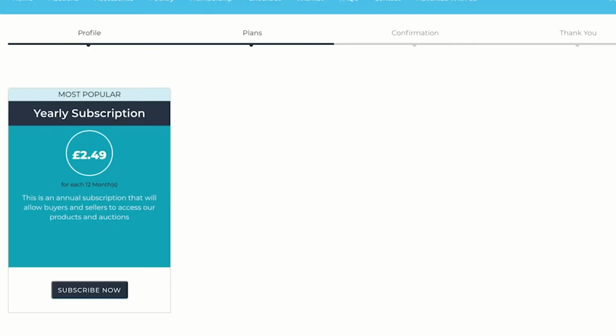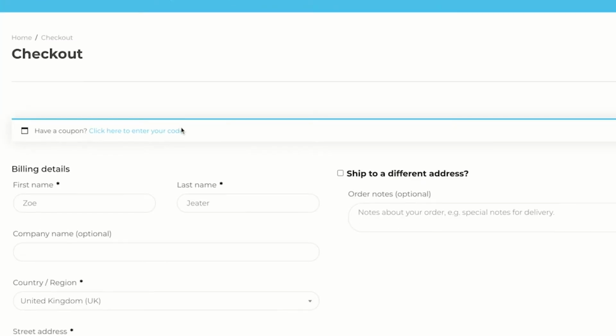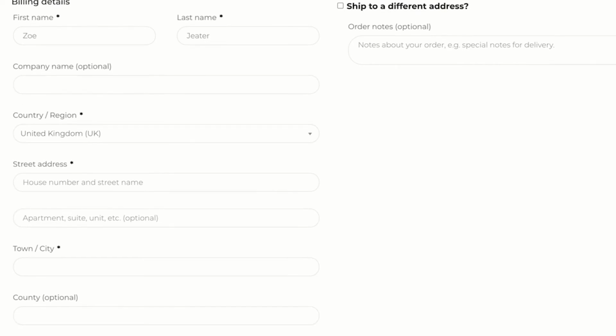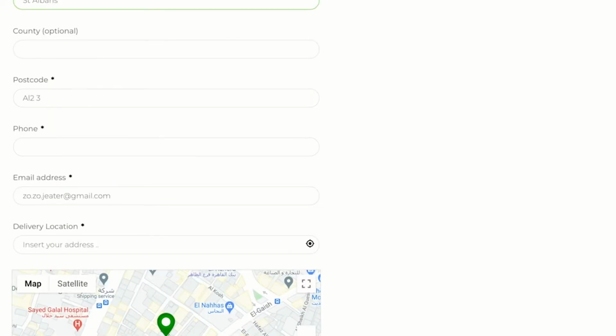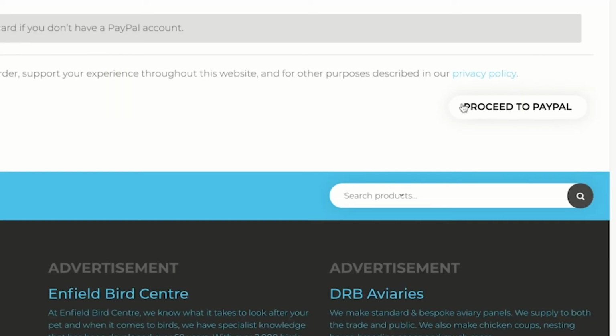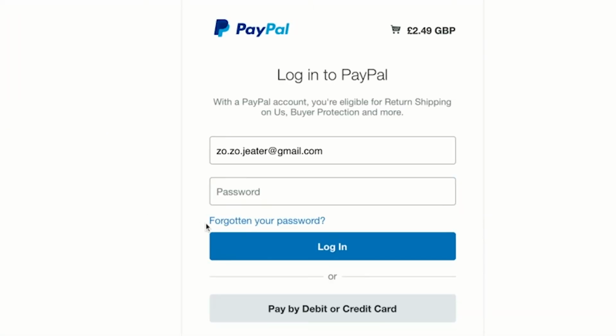Once your registration is complete, it will give you the option to sign up for a yearly subscription. So it's £2.49 for each 12 months. So you will then want to click on subscribe now. It will then take you to this page. So you can then fill out your details here. And click on proceed to PayPal.